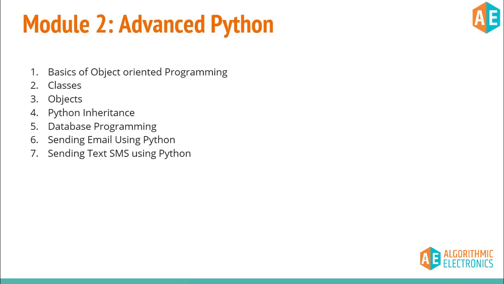Module 2 is advanced Python programming. Here we'll discuss object-oriented programming such as classes, objects, and Python inheritance. Such concepts we are going to discuss in this particular module. Also we'll talk about database integration with Python, basically the SQL database, which we are going to cover in this section. Secondly, we'll discuss sending email and text SMS through Python. For that we are going to use some API services.